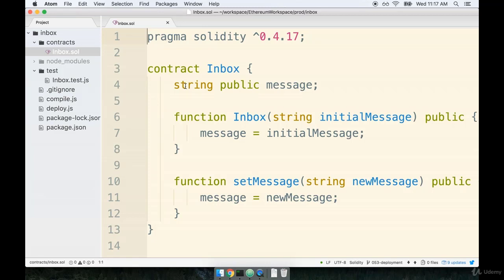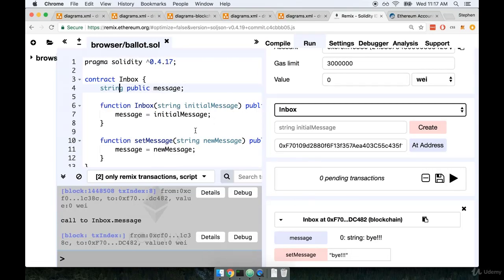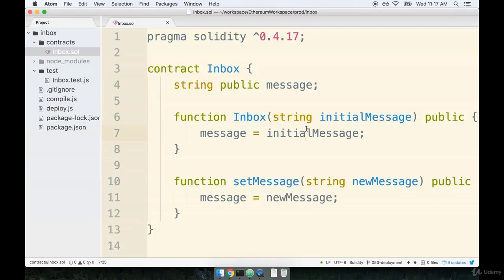So as nice as Remix is, usually we might end up using Remix at the very start of a project to kind of work with and tweak a contract. But then eventually we end up inside of our code editor because the vast majority of work that we usually have to do is around writing tests for the contract and writing the front end application. In addition, as nice as Remix is, it doesn't have built-in support for Git or GitHub or Bitbucket or any type of version control. And so if you expect to be working on a project with many other people, chances are you're going to want to use some type of version control so you can easily share the source code of your contract. And again, that's going to happen easiest when you're writing your contract inside of a code editor.